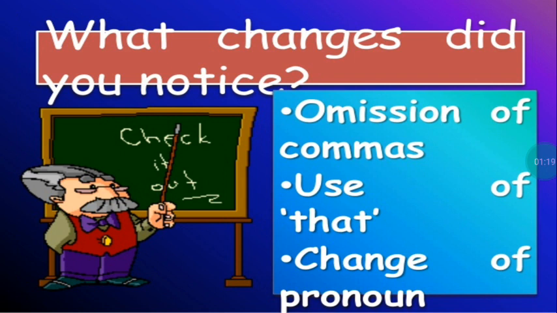So children, what changes did you notice in those sentences that we saw just now? Well, first of all, in the first sentence we had commas and we had open inverted commas, right? But in the second sentence, the idea was the same, but what did we see there? We saw that the commas were omitted, and we also saw that the word that was used and pronouns were changed.